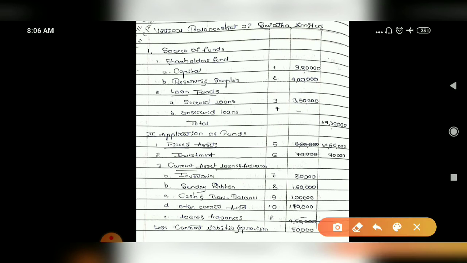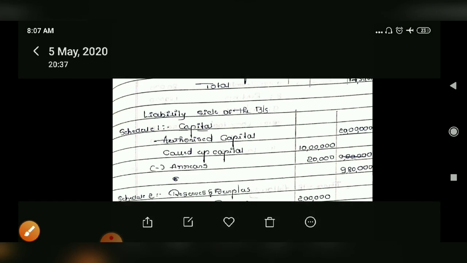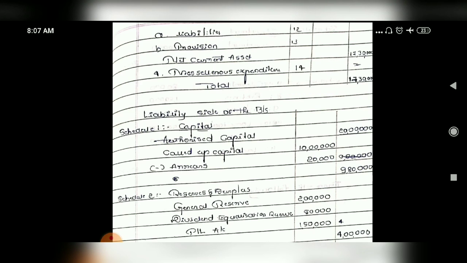First, you have to write this main blank format, schedules 1 to 14. That blank format you have to write first.